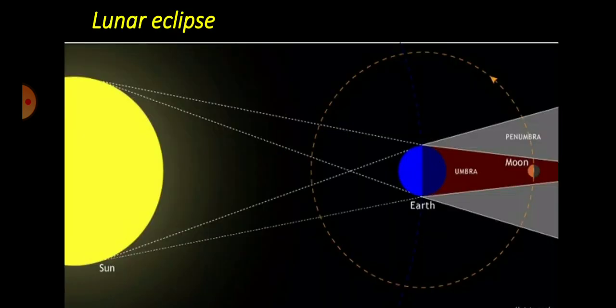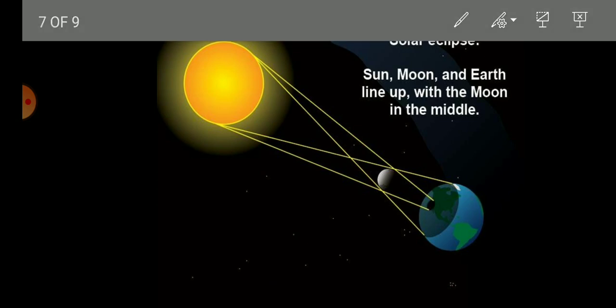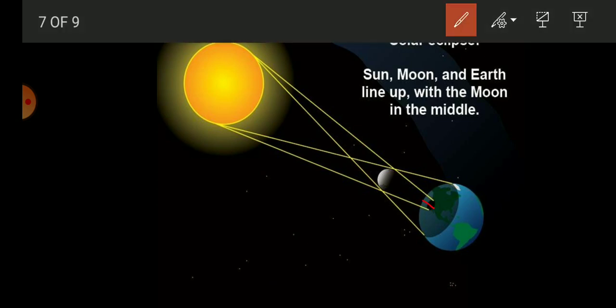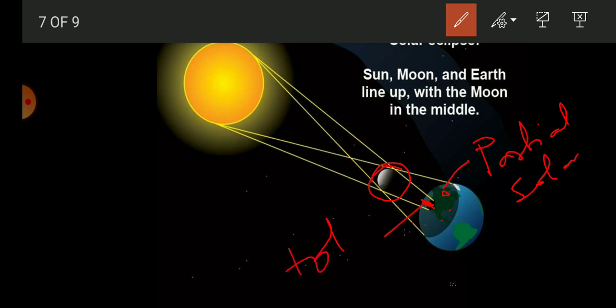So students, the people who are living here, they cannot see the sun because the moon in the middle of the sun and the earth blocks the light of the sun. So this one is the total solar eclipse region. The people who are living in this region can see a part of the sun. So here the partial solar eclipse can be seen.